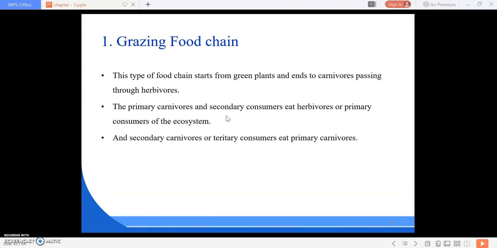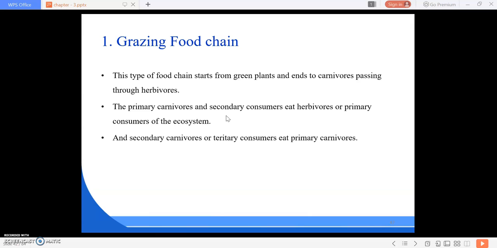The primary carnivores or secondary consumers eat herbivores or primary consumers of the ecosystem, and likewise secondary carnivores or tertiary consumers eat primary carnivores. The total energy assimilated by primary carnivores, or gross tertiary production, and its disposition into respiration, decay and further consumption by other carnivores is entirely analogous with that of herbivores.